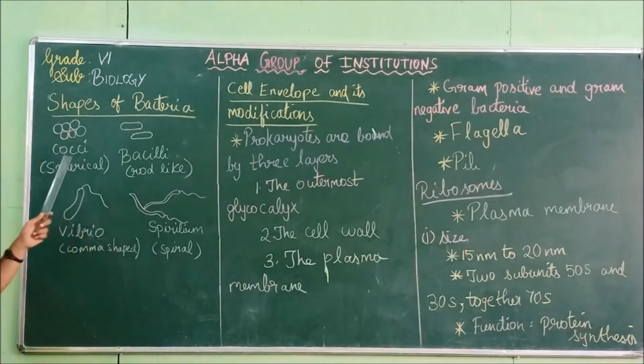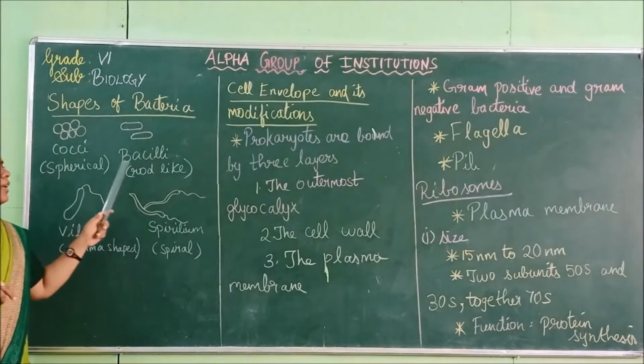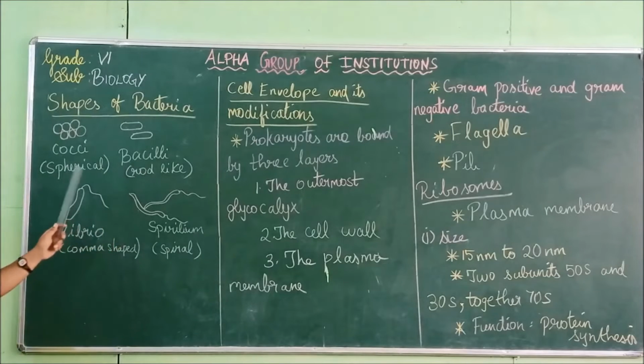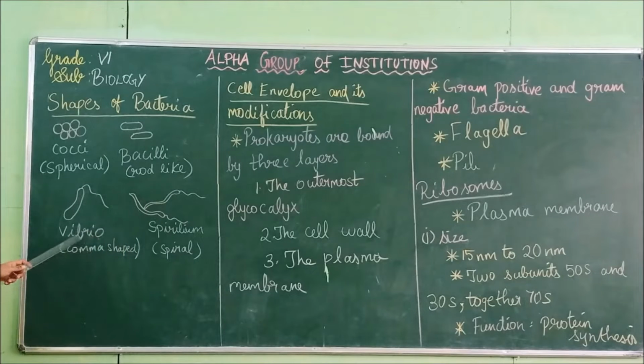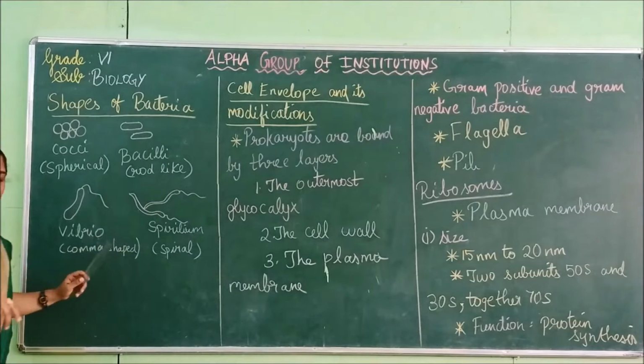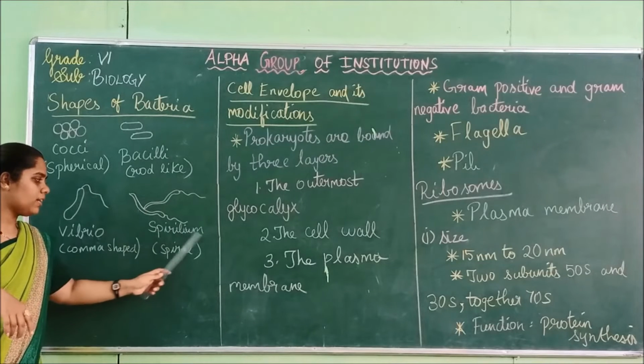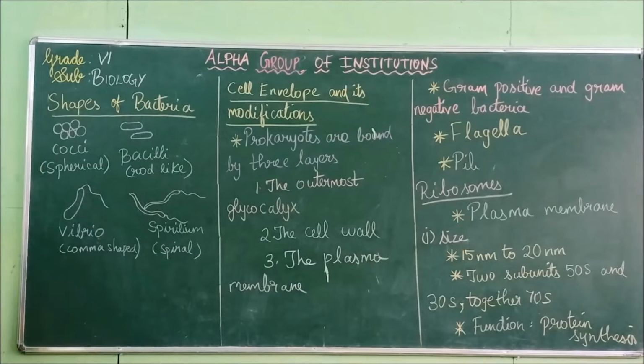So let me repeat it. Cocci will be in spherical shape, and bacilli bacteria will be in rod-like structures, and vibrio will be in comma-shaped structures, and spirillum will be in the shape of a spiral. So these are the 4 major shapes of bacteria.